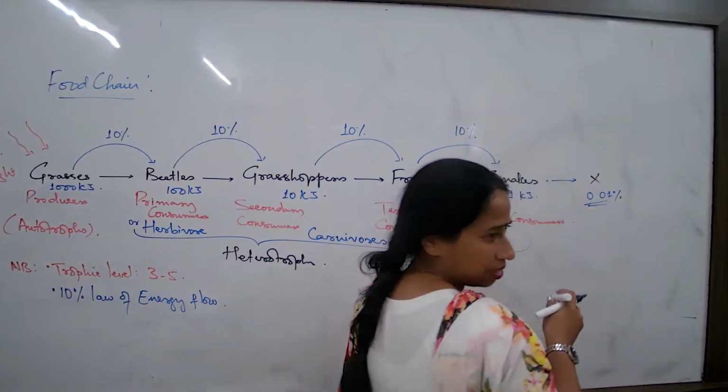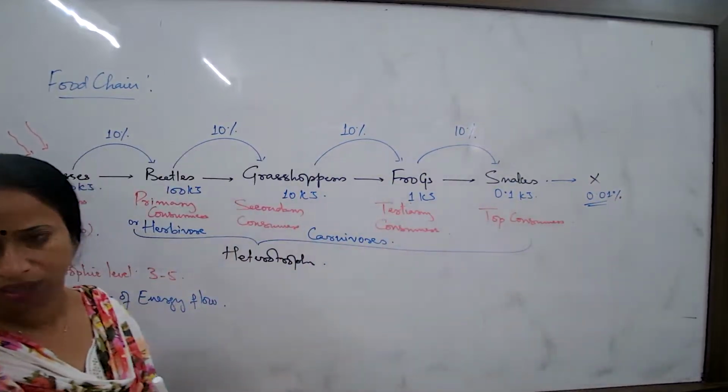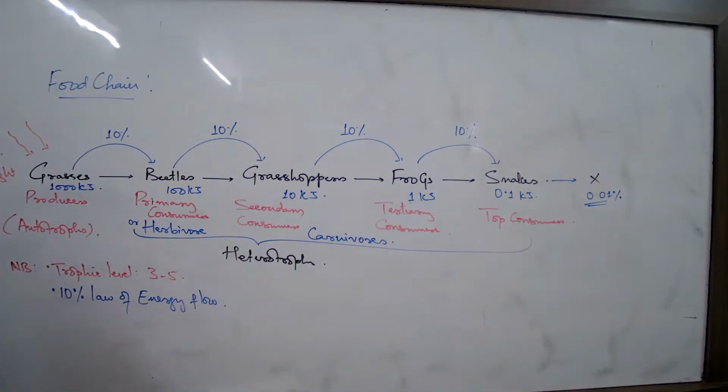So if you get a question why most of the food chains have trophic levels 3 to 5, your answer always should be that after the 5th trophic level, the amount of energy that can be passed on to the next trophic level is negligible. Whichever example we talk about. Now, this is the basic concept of the 10% energy flow.